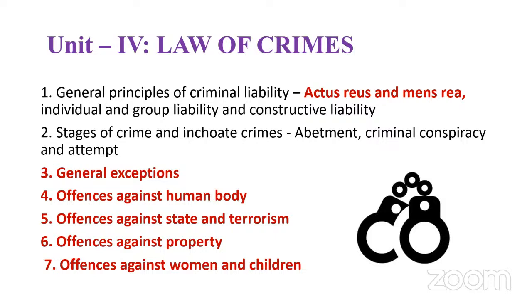Next is offenses against the state and terrorism. What are the offenses against the state, and their punishment, is very important. Next is offenses against property. This is also very big and lengthy: theft, criminal breach of trust, mischief, everything comes under offenses against property. Then offenses against women and children. Recent amendments regarding women and children, ranging from acid attack and attempt to acid attack, outraging the modesty of women, and under that the amendments like stalking, voyeurism. You have to cover all those things.